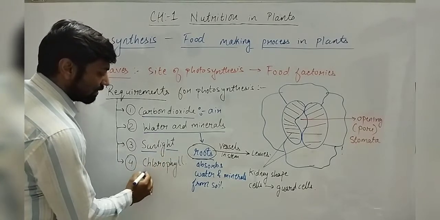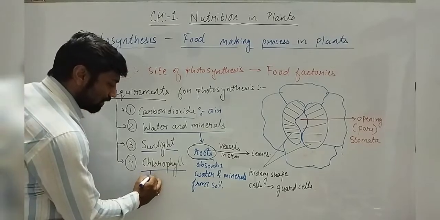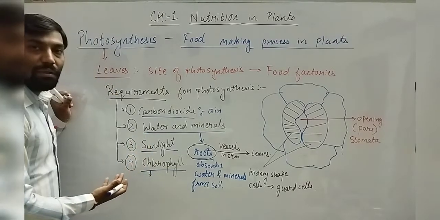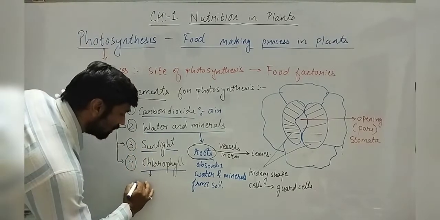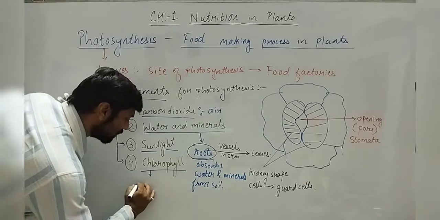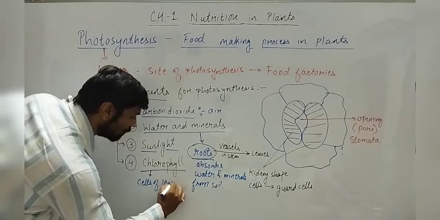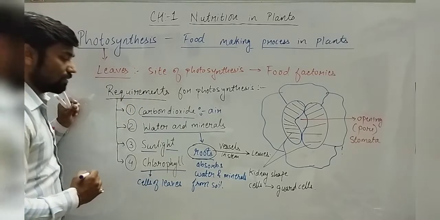the fourth requirement is the chlorophyll, right? So chlorophyll is already present in the cells of the leaves, right?